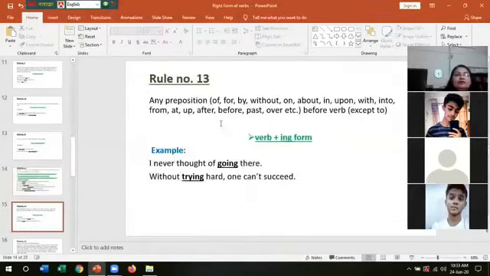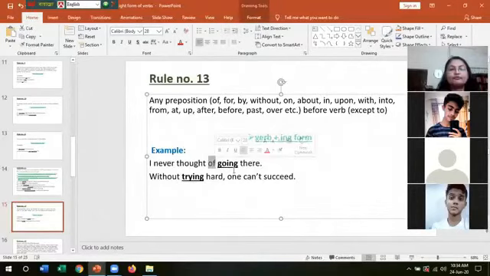Rule number 13. If there is any preposition, like of, for, by, without, on, about, in, upon, with, into, from, at, up, after, before, past, over, etc. before a verb, except to, because we have seen that if there is to, then the base form of the verb has to be used. But if there is any preposition other than to, then verb plus ing form. Example, I never thought of going there. Here the preposition is of, that is why we have used verb plus ing. Without trying hard, one can't succeed. There is the preposition without, so we have used verb plus ing.